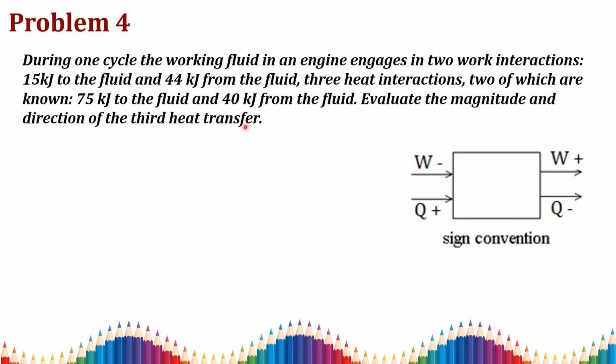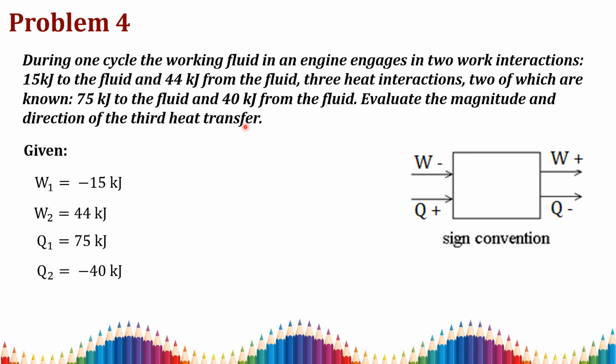So here in this problem we are having 2 work interactions and 3 heat interactions. That is work done 1. What is work done 1? It is 15 kilojoule. First you write work done 1 is equal to 15 kilojoule to the fluid. The work is given to the fluid, that is the system. You consider the fluid as the system, so it is 15 kilojoule to the fluid. So 15 kilojoule to the fluid, work done is negative, so you write W1 is equal to minus 15 kilojoule, and 44 kilojoule from the fluid. Here W2 is from the fluid, so you have to write positive 44 kilojoule.